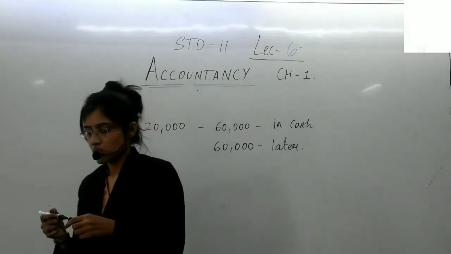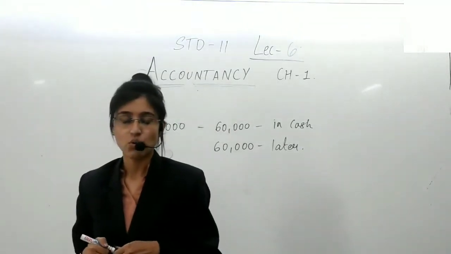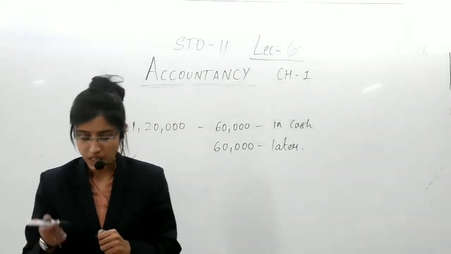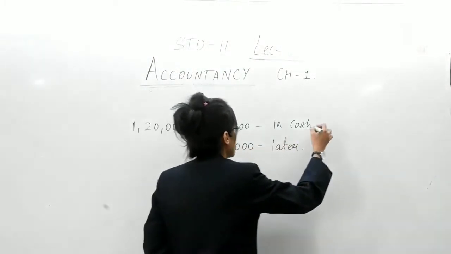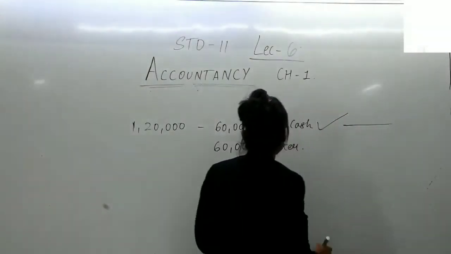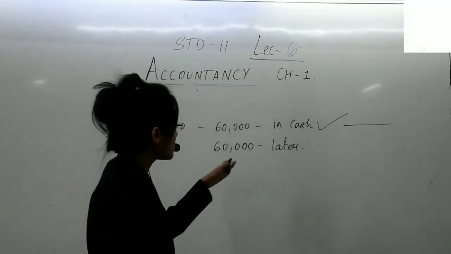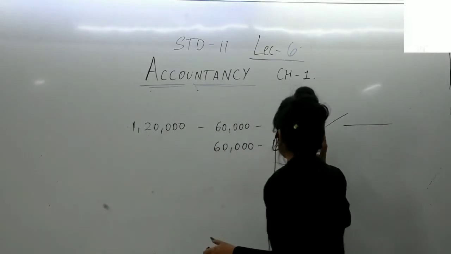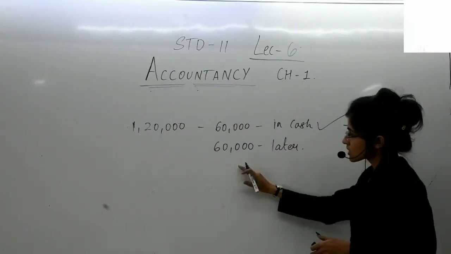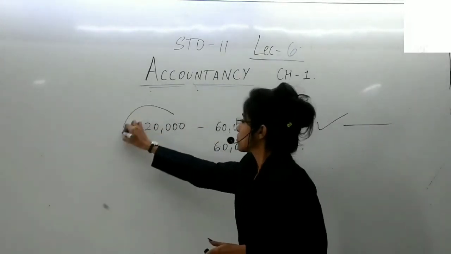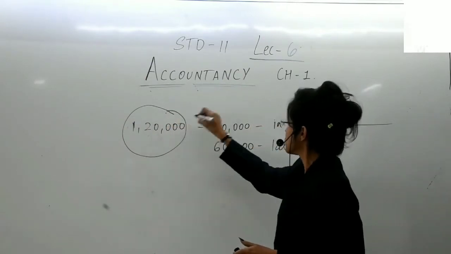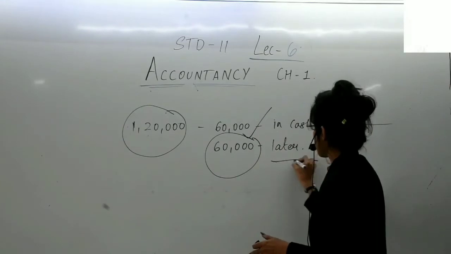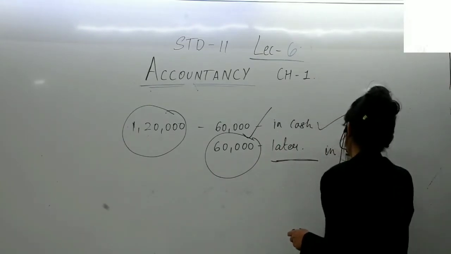Yes, so here comes the revision of cash and credit transactions. Once you have paid 60,000 in cash, this is the cash transaction. Goods have been received by you and the cash is given. In a business transaction, goods have been received by you of rupees 1,20,000, of which only 60,000 you have paid, and the remaining 60,000 you are going to pay later in future.